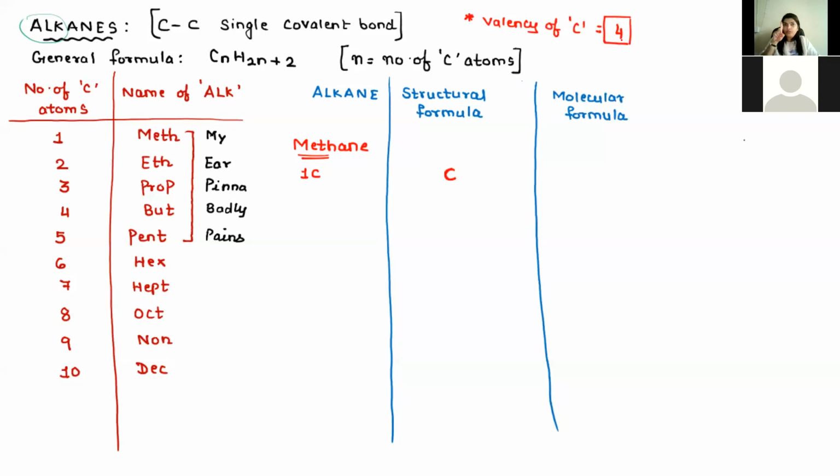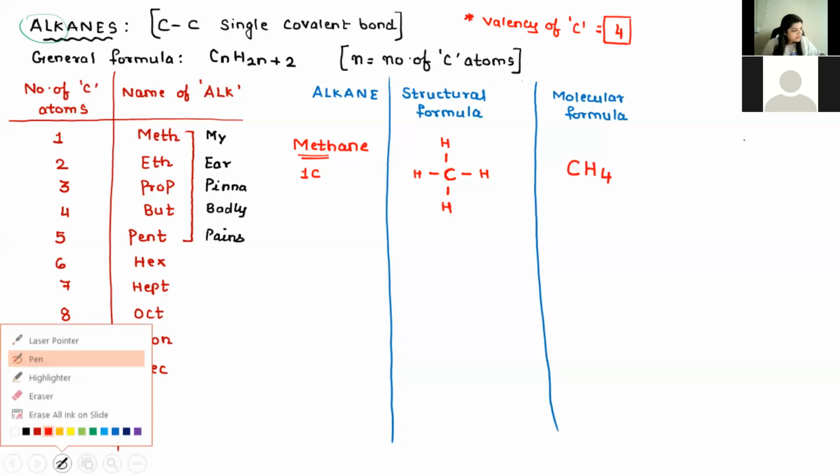If it is having only 1 carbon atom, how many bonds will it have? 4. So if 1 carbon atom, what is the next element? What is another element in this compound? Since we are studying hydrocarbons, along with carbon, which is the next element? Hydrogen. Yes, so there will be 4 hydrogens. So what will be its molecular formula? C1H4, CH4. Very good. Let's go to the next one.